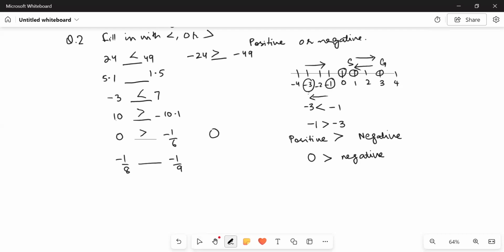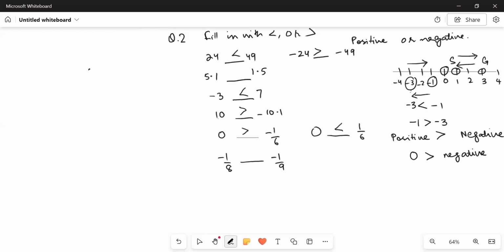If it would be 0 and 1/6, since 1/6 is a positive number, 0 would be smaller than 1/6. But when it comes to -1/6, -1/6 is smaller than 0. Then we have two examples where two decimals have been provided and both of these decimals are positive. So which one would be greater?